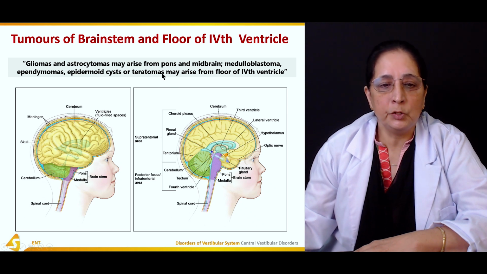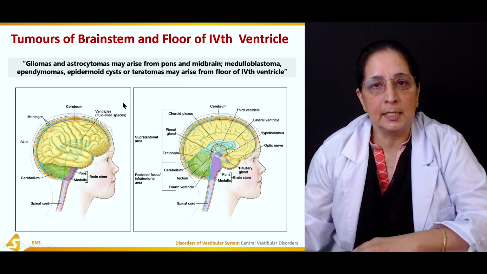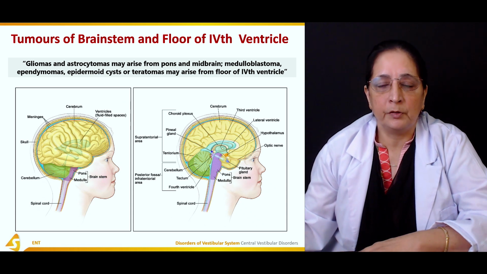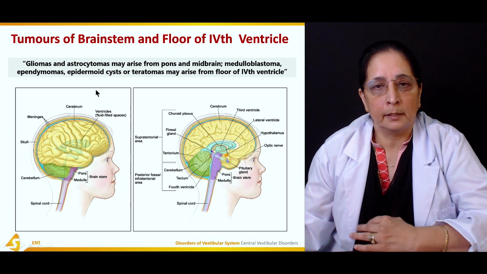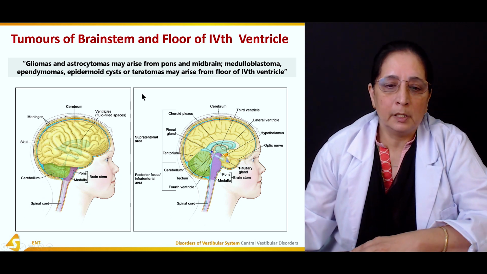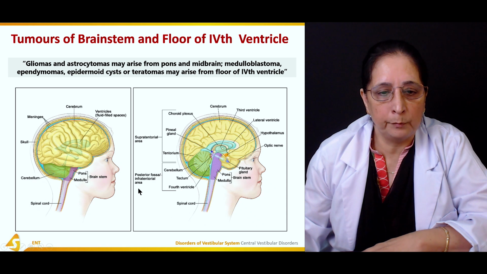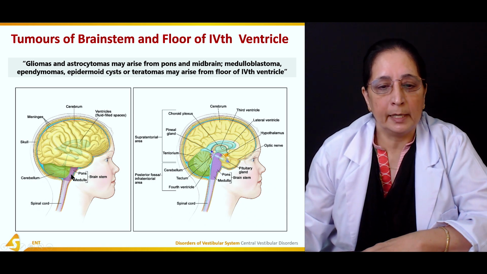All these tumors which arise from the brainstem and the fourth ventricle can also cause central vestibular disorders.